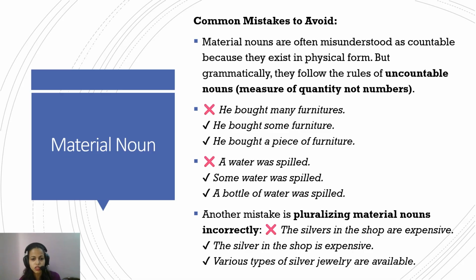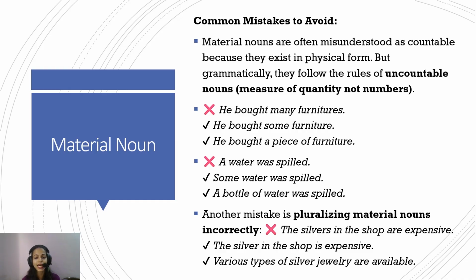A water was spilled. What is a water was spilled? Some water was spilled, because there was a lot of water, there was a little water, but a water was spilled is wrong. A bottle of water was spilled. Here again, a partitive word, a bottle of water, shows that water is now contained in a bottle. Then you can use an article before the bottle. It is not used before the water now, because water is now in the bottle. Now it can be quantified. A bottle, many bottles. As long as only water is there, a water is wrong.